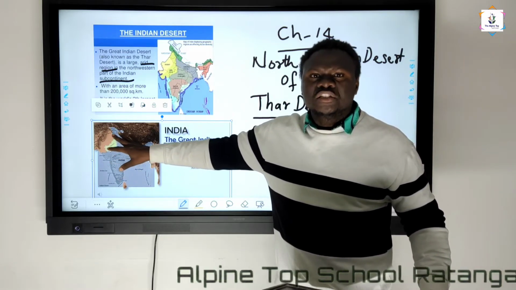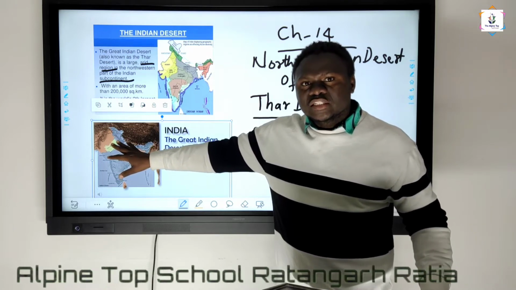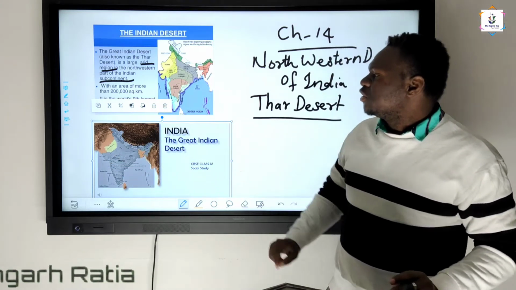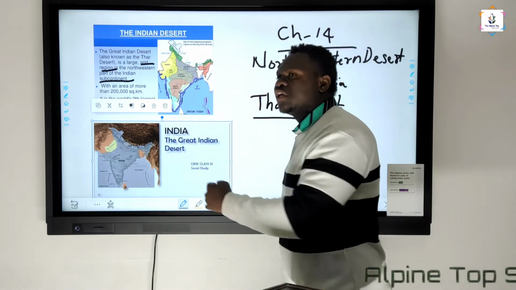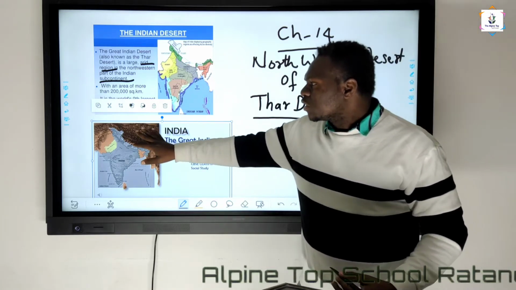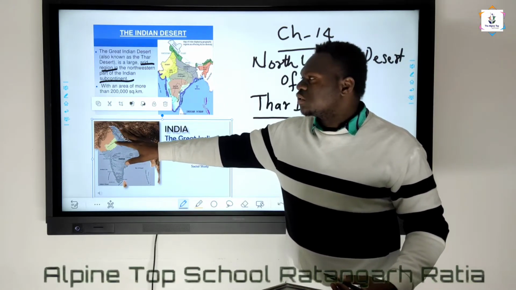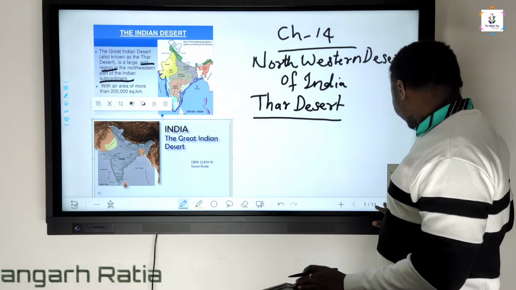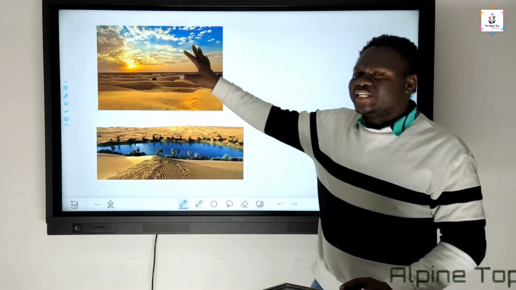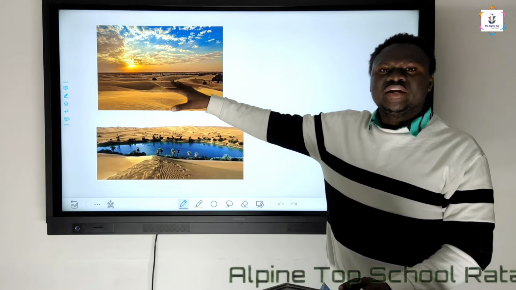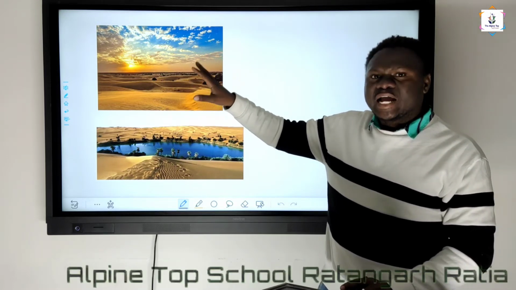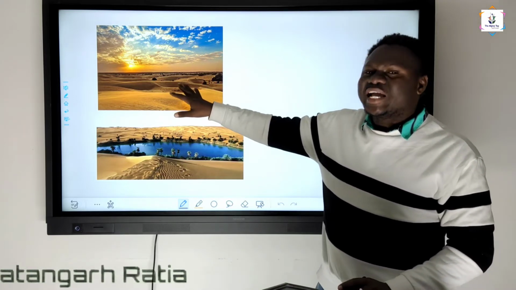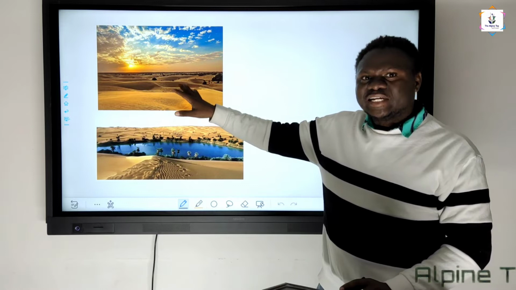In the next slide, this map shows the detailed area. Most of it is in Rajasthan, one of the largest states in India. You can see this particular area is covered with desert. It's called the northwestern desert of India or the Thar desert. Then, in the next slide, you can see some of the sand dunes. These are called sand dunes.